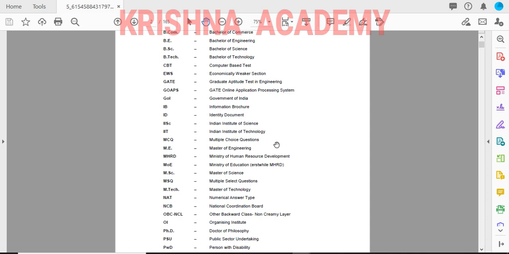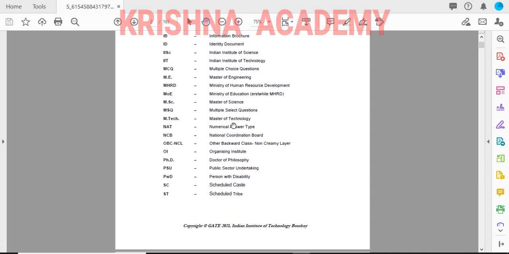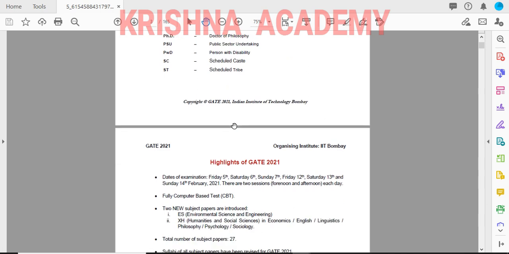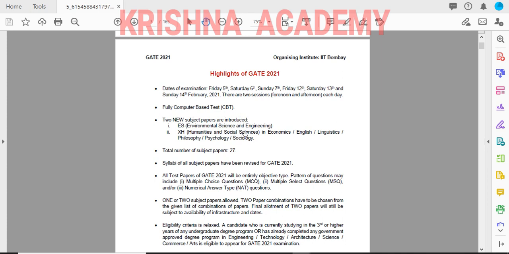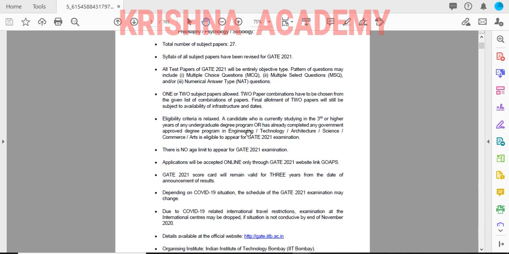In this they have given the examination dates, and when to apply, how to apply, and when you will get the admit card. Everything is given in this file. I have provided the link to download this file in the description. Please check it out once.